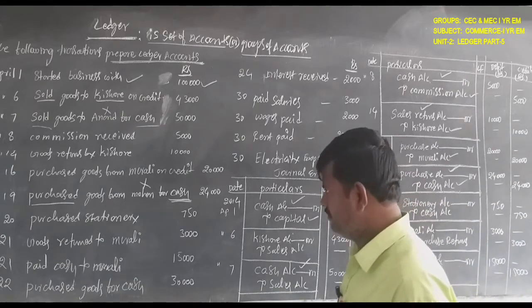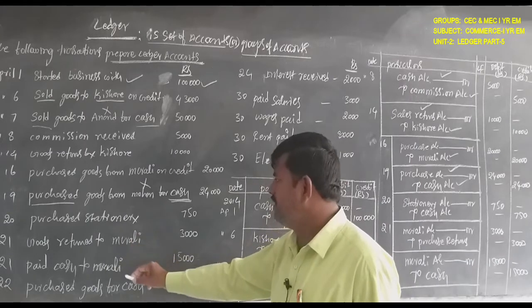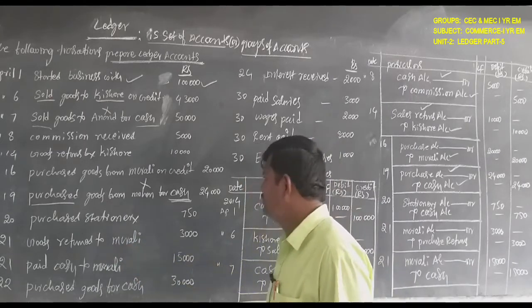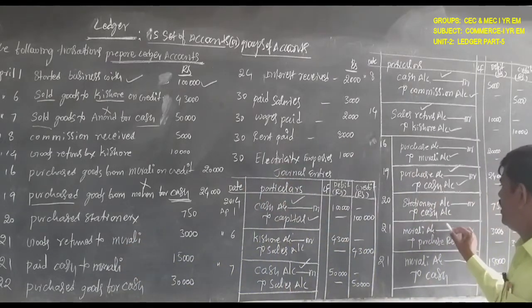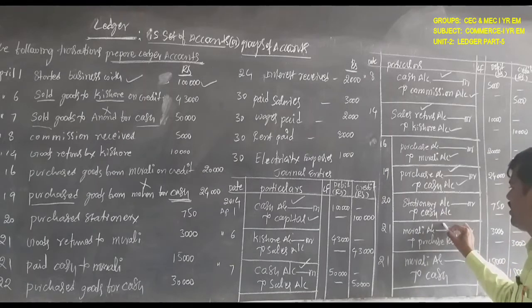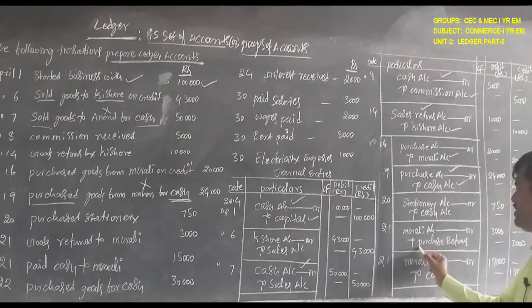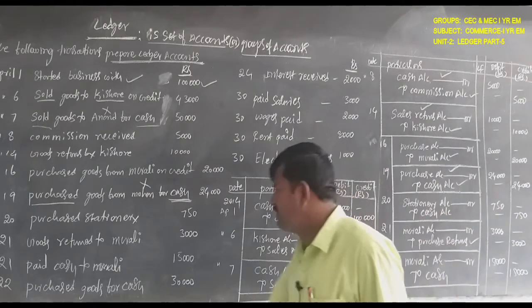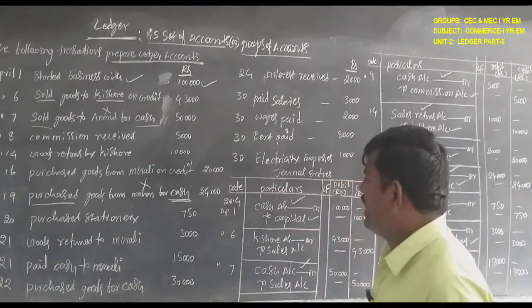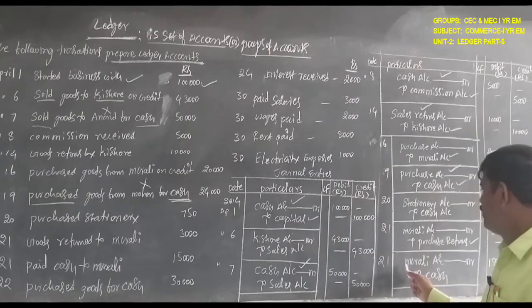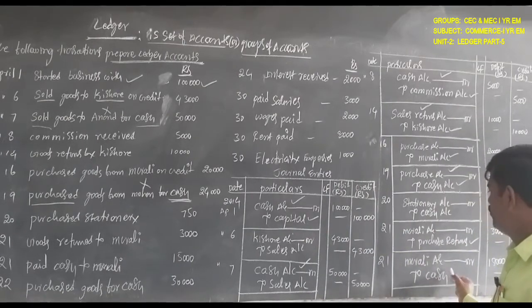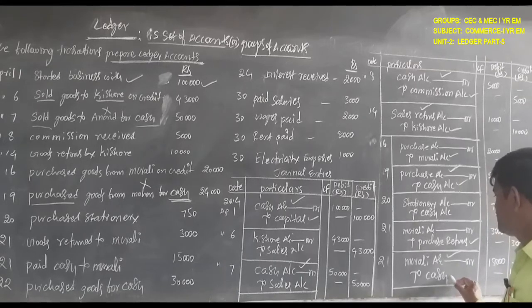Next one, goods returned to Murali. Murali is the receiver as per the personal account, debit. Purchases returns are credit as per the real account. What goes out, credit. Next, 21, paid cash to Murali. So, Murali account debit to cash account. Murali is the receiver and cash is going outside. What goes out, credit. This is the end up to 21.